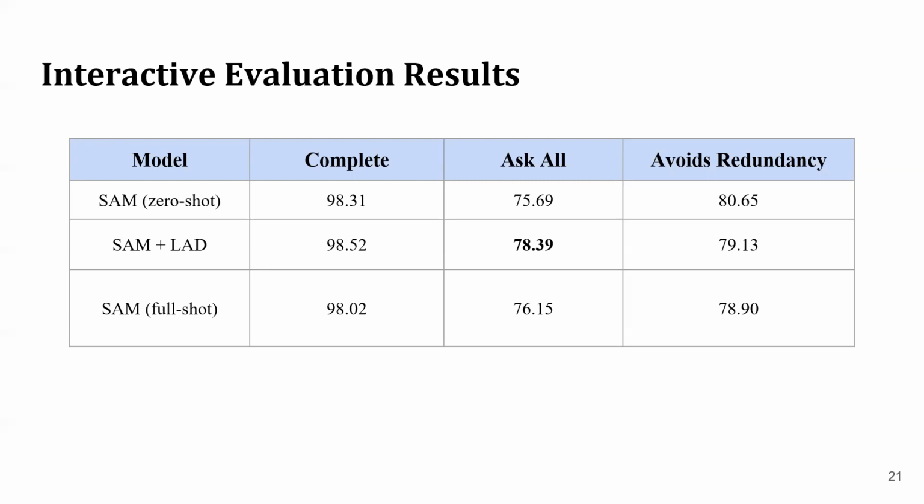We collect at least 500 dialogues for each one of the systems, and the results here demonstrate that these three models are comparable on 2 of the 3 qualities. And SAM plus LAD is statistically significantly better on asking for all of the information. Through this interactive evaluation, we demonstrate that the synthetic data produced by LAD allows downstream models to effectively learn the necessary structural constraints and attain comparable performance in interactive settings.